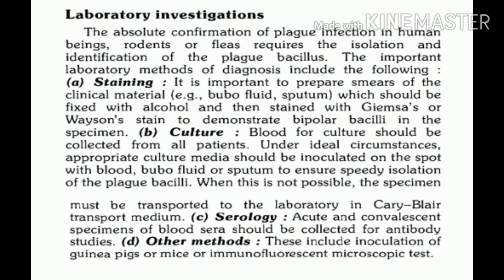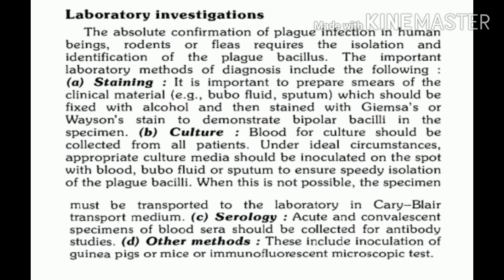Now the third thing is serological testing. For this, the sample selected is paired sera. As we are saying, it is paired, so we will have to collect the sample twice. This is a blood sample collected twice. The first sample is collected during the acute stage and the second sample is collected during the convalescent or recovery stage.